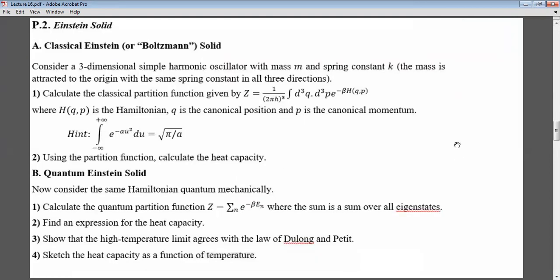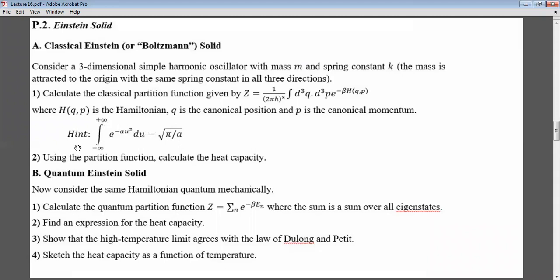Now, the second problem. So now we will start with the classical Einstein or Boltzmann solid. So consider a 3-dimensional simple harmonic oscillator with mass m and spring constant k. Calculate the classical partition function given by Z equals 1 over (2 pi h bar) cubed times the integral of this thing. Okay, so this is just the classical distribution function in 3 dimensions, where the Hamiltonian is H and q is the canonical position and p is the canonical momentum.